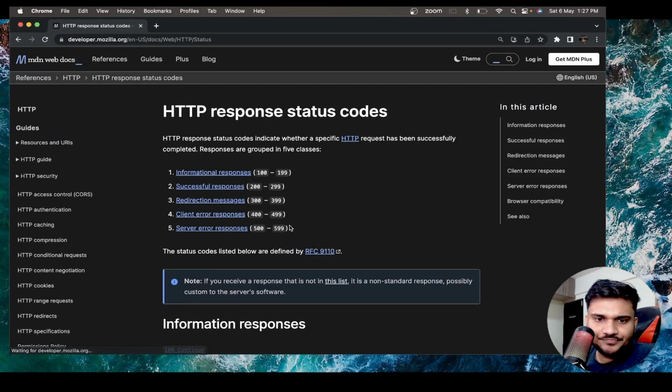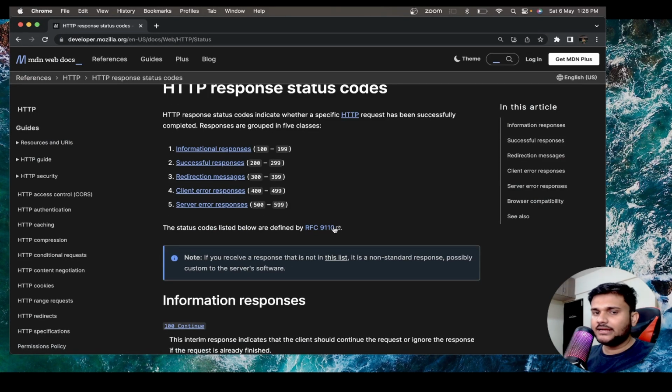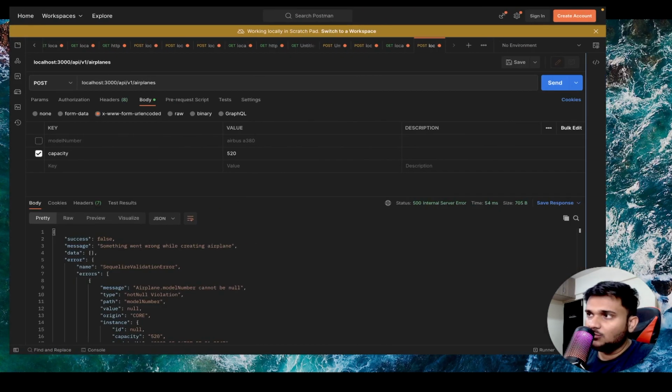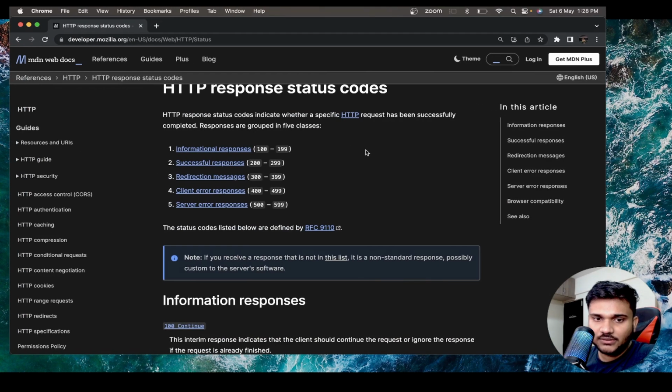If you go here, there are dedicated response codes for every type of problem. Technically, if you directly send 500, this can actually cause problems. So what we need to do is send the correct response codes in every case. But here, why is the response code 500 coming?